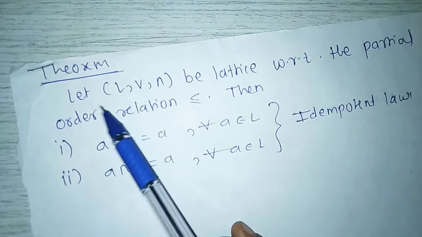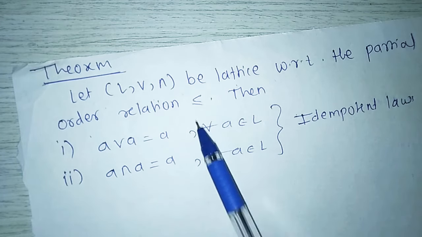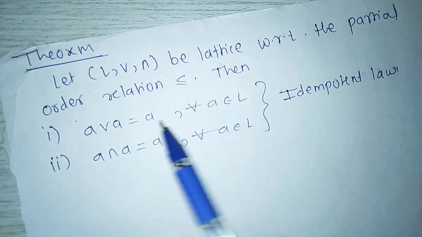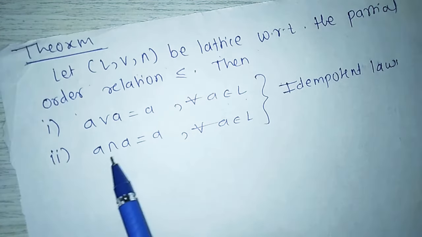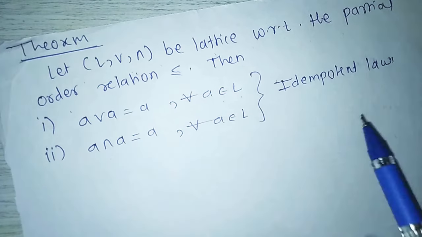Next theorem. Let L, join, meet be a lattice with respect to the partial order relation less than or equal. Then first, A join A equals A for A belongs to L. Second, A meet A equals A for all A belongs to L. These are the idempotent laws.